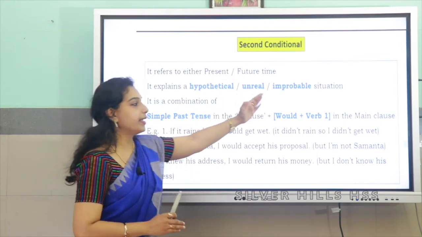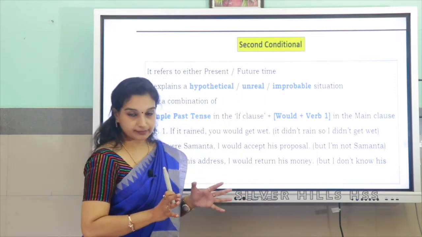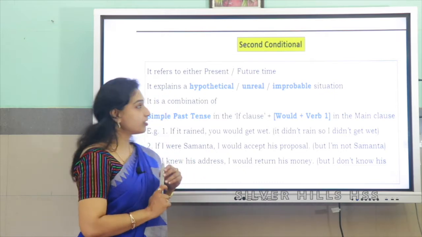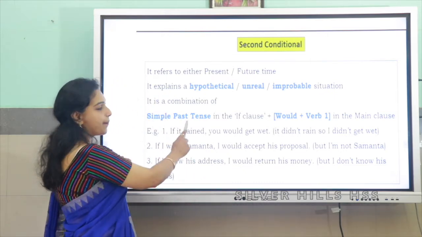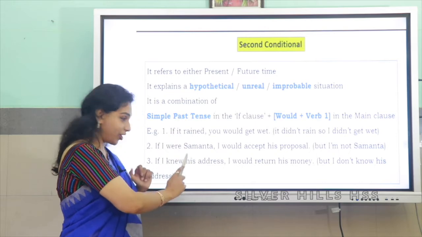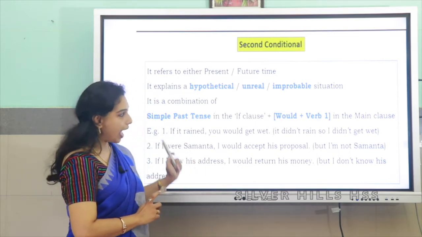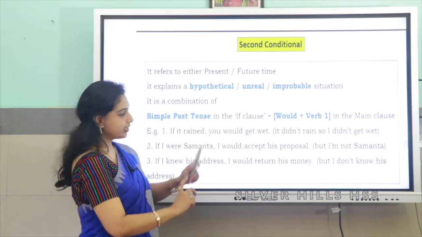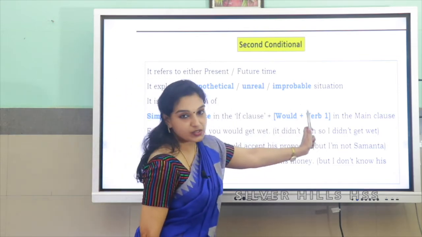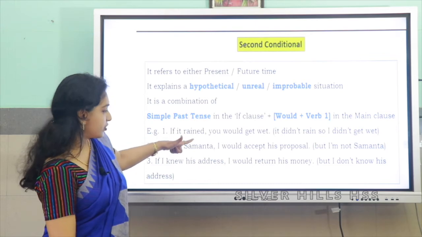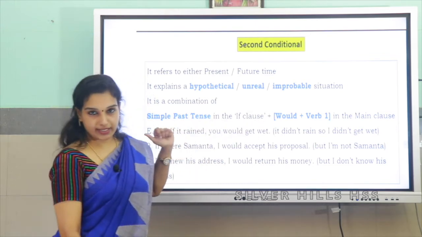Remember, it is an improbable situation. And the combination of the second conditional is past tense. In the if clause, the verb will be in past tense, and in the main clause, it is would plus V1. If it rained, you would get wet.